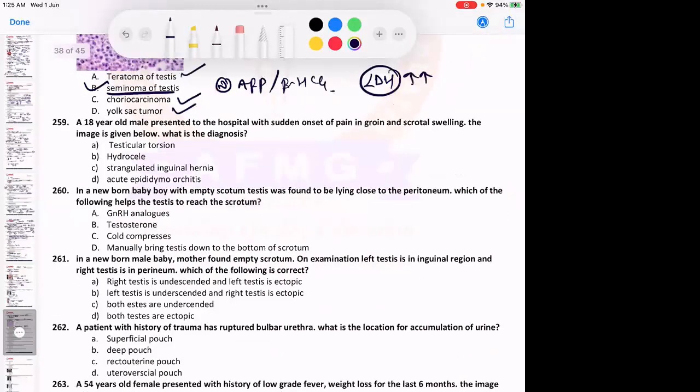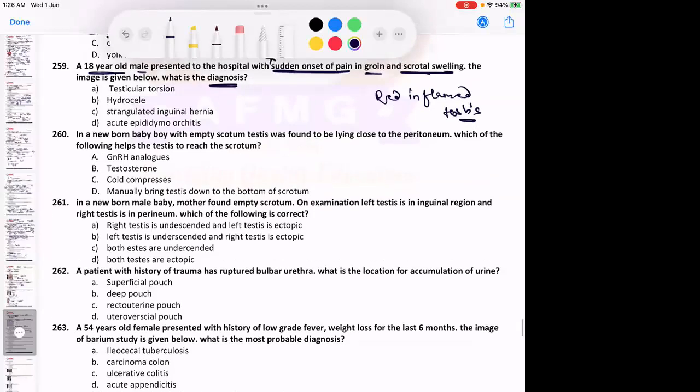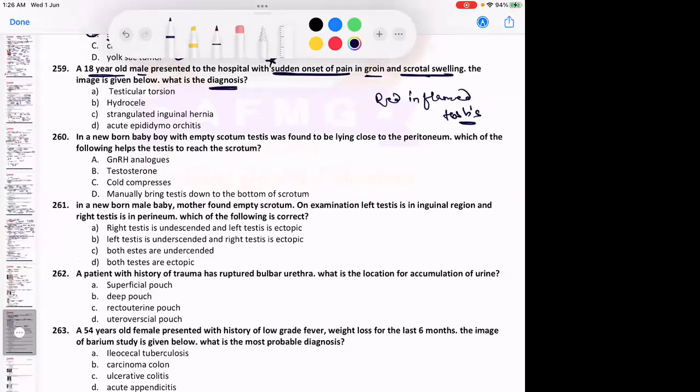Next one. A 18-year-old male presented to the hospital with sudden onset of pain in groin, scrotal swelling. The image is given below. What is the diagnosis? Young adult male or adolescent male presenting with sudden onset of pain in the groin or the testis, along with scrotal swelling. Image is not given over here. It is a red inflamed testis. So what would be your diagnosis over here, anybody? Sorry. What would be your diagnosis over here?